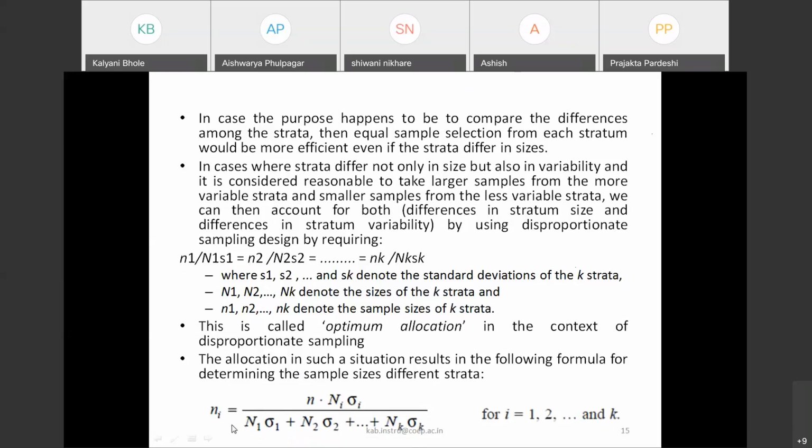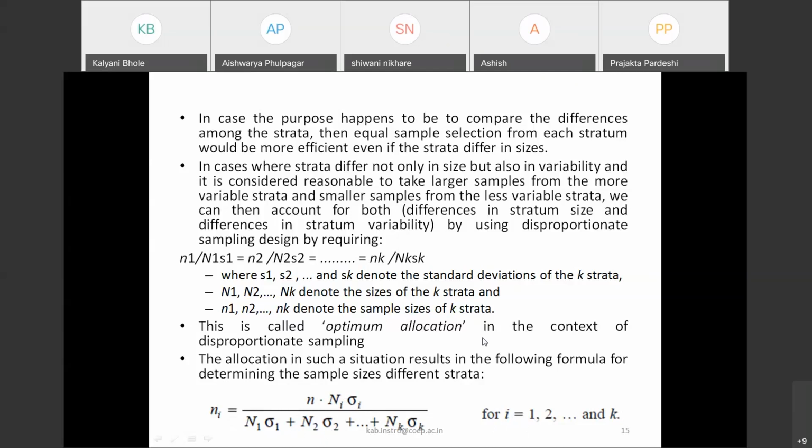You can note down this formula. ni is the number of samples for the ith stratum, which is nothing but small n into capital Ni sigma i, upon the sum N1 sigma 1 plus N2 sigma 2 up to Nk sigma k. Here sigma is the standard deviation, and i is used as the representation for a stratum, so strata go from 1 to k.